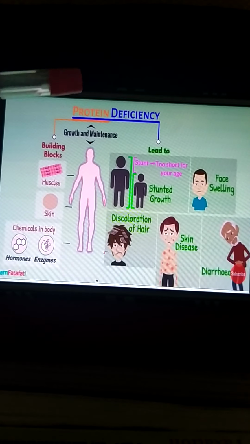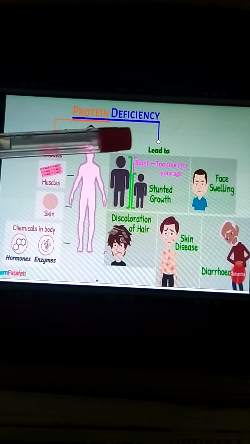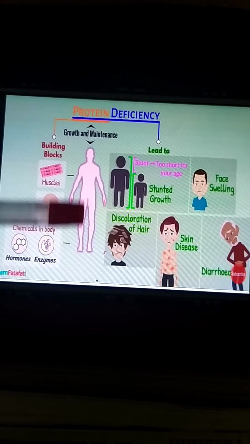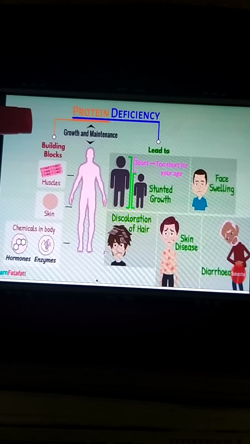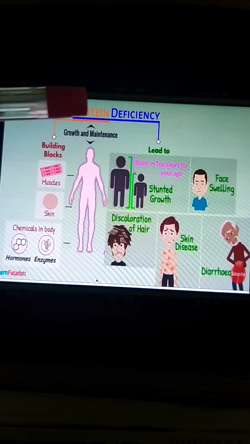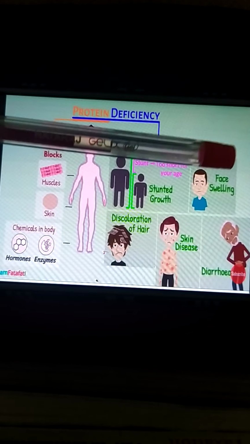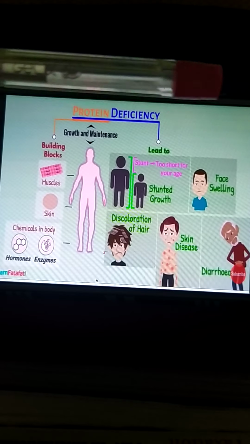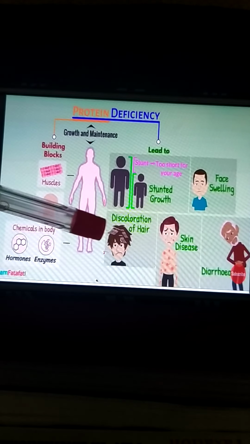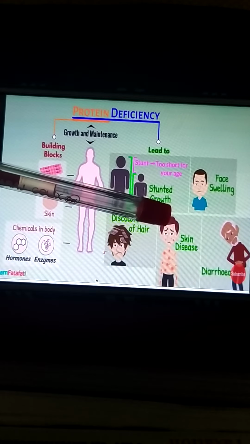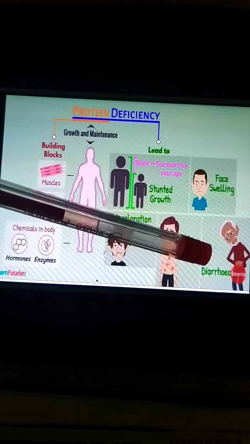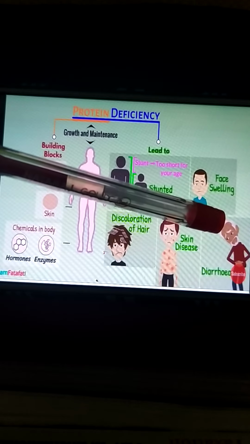See, now what will happen if there is protein deficiency? Means if you lack protein in your body, which is so important, we have studied this, right? It is called the building block food, the bodybuilding food, right? If you are lacking that, what will happen? We can see that there will be stunted growth, your face will begin to swell, then there will be graying or discoloration of the hairs, and you will have some skin diseases, and also you will suffer with diarrhea.